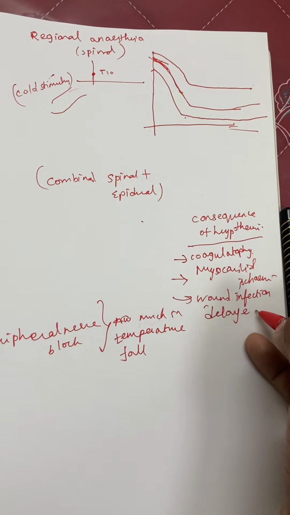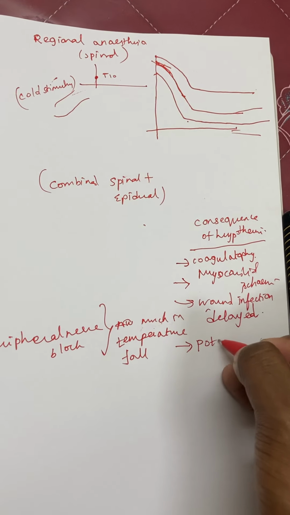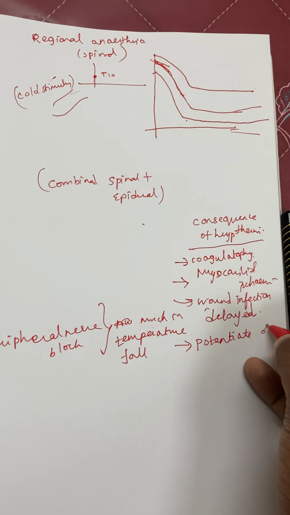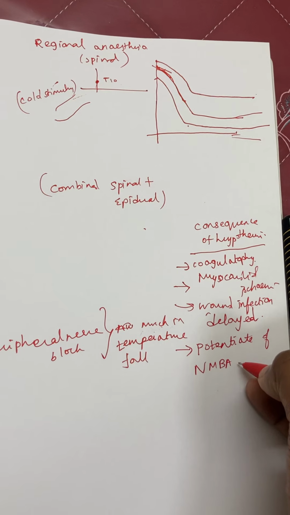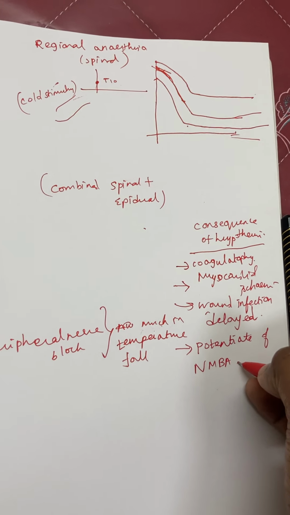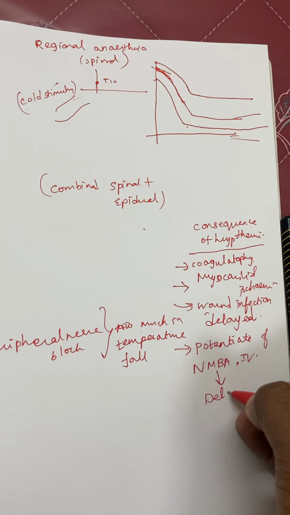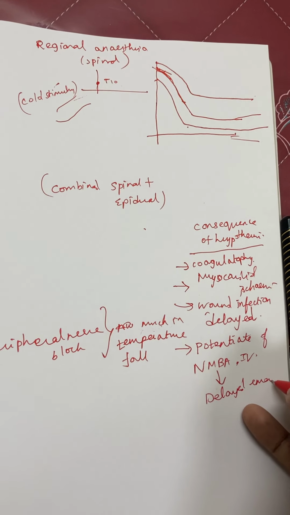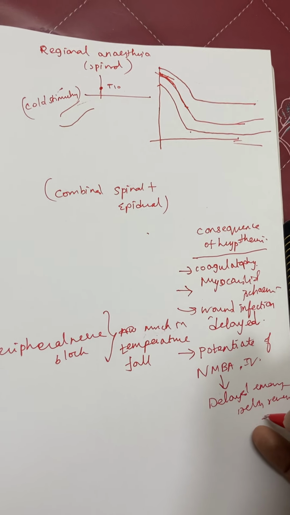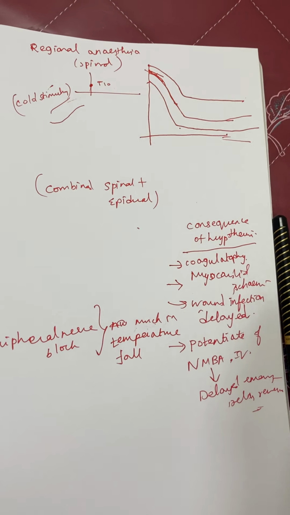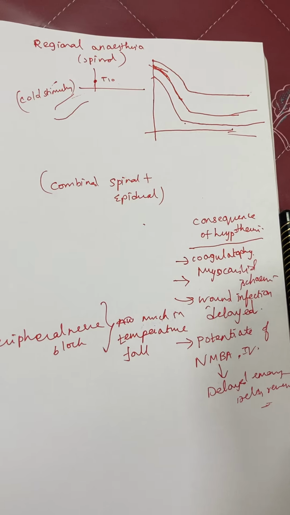We know that hypothermia also potentiates some agents, that is neuromuscular blocking drugs, inhalation agents, and IV agents if you used them; it will prolong their action. So what will happen? There will be delayed reversal, delayed emergence, and superficial neuromuscular blockade with delayed reversal can also happen in these patients. These are some of the consequences of hypothermia.